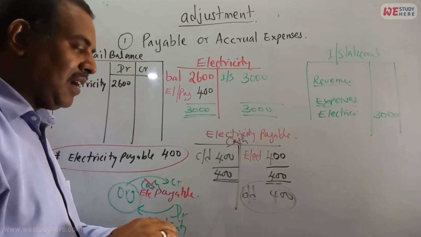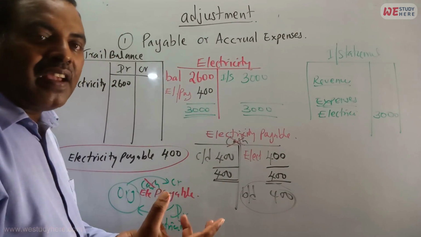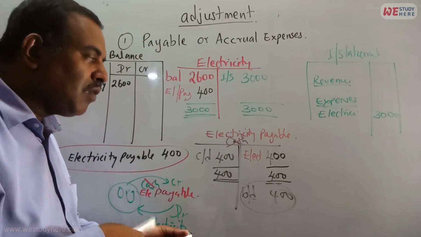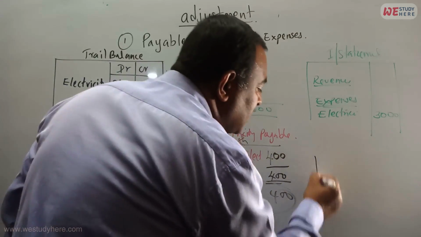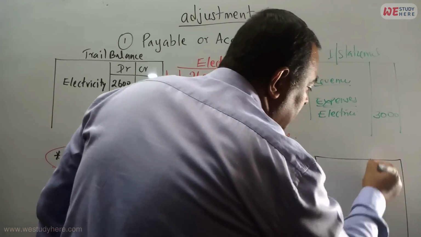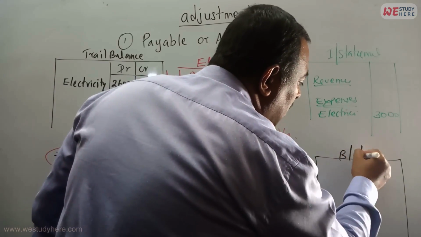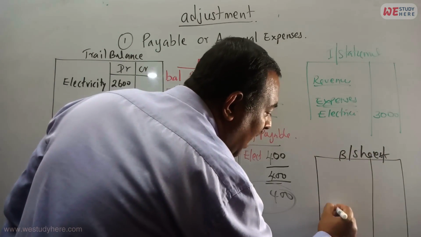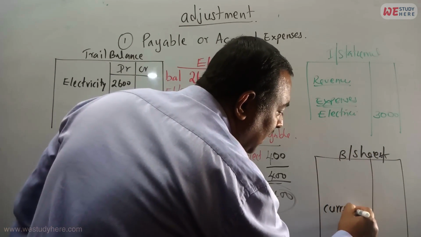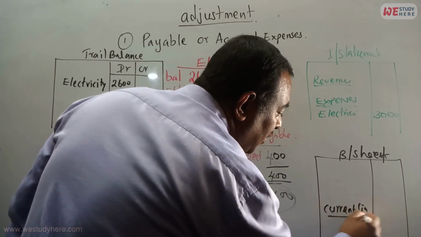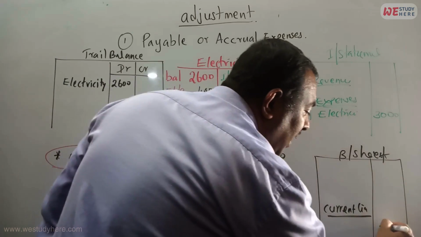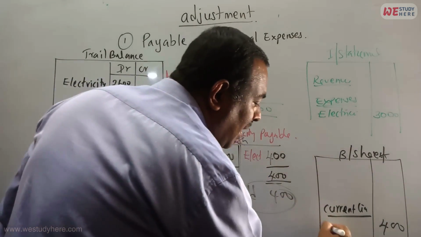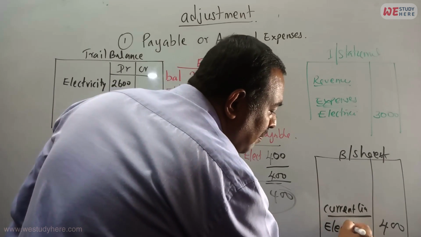It goes to liability. What kind of liability? Non-current liability or current liability? That is current liability because it is a short period. Then we have to make the balance sheet also. In the balance sheet, under current liability, you can write $400. What is that $400? Electricity payable.